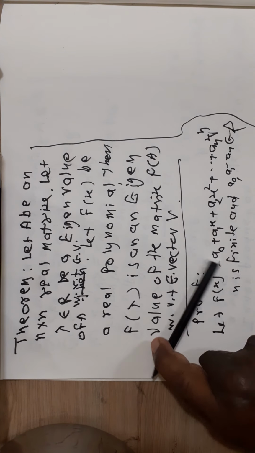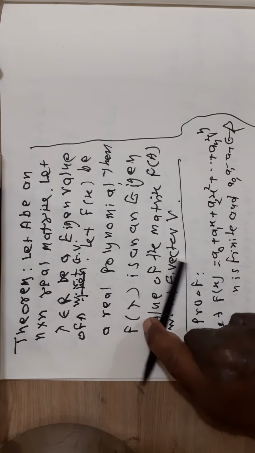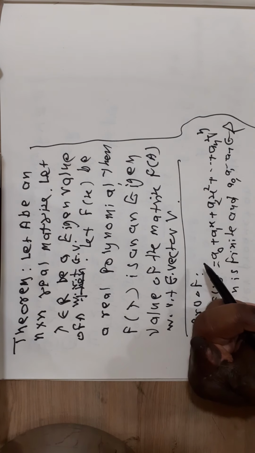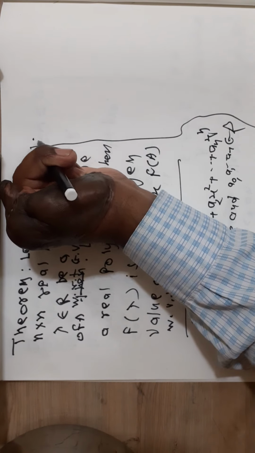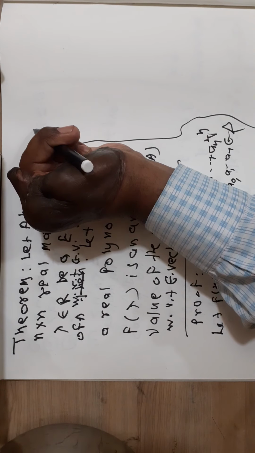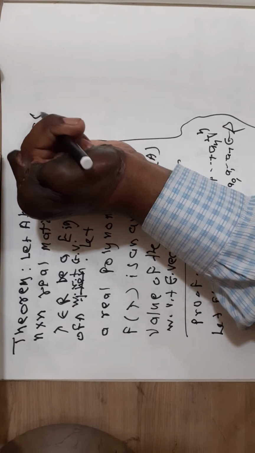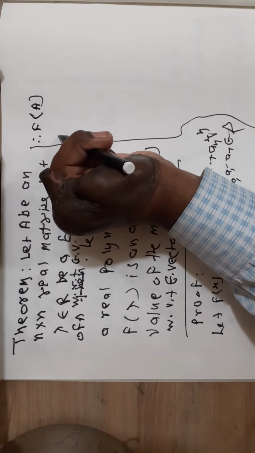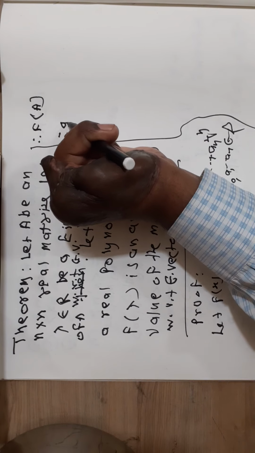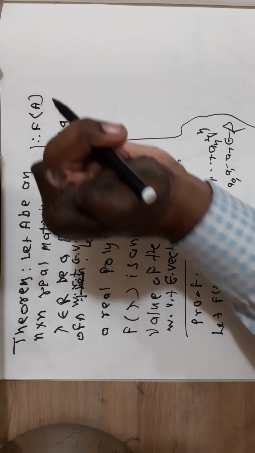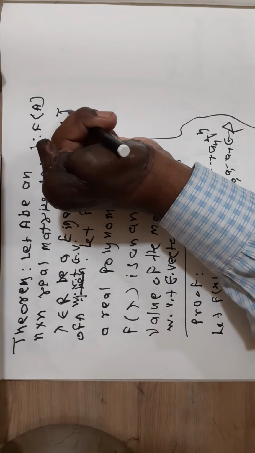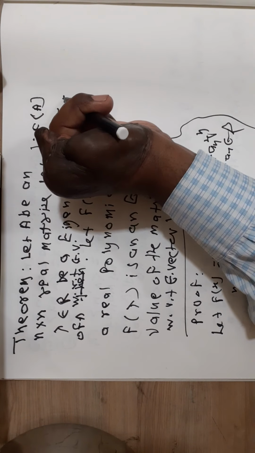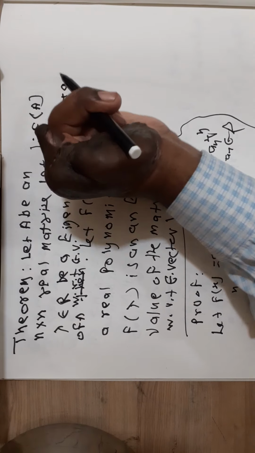Here f of x is a polynomial of degree n. Therefore f of A is a matrix. F of A is equal to a0 I, where I is the n by n identity matrix, plus a1A.